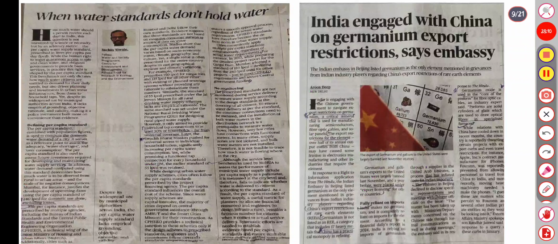Moving to the next, it is about when water standards don't hold water. The writer is telling how much water each person should receive a day. India's answer is arbitrary rather than science of necessity: the per capita supply standard is prescribed in liters per capita per day, LPCD. The human right guarantees access to safe, clean water. The benchmark not only dictates how much water citizens are entitled to demand daily, but also investment in urban water infrastructure. The per capita standard is a population figure used to compute the domestic water demand of a city and shortage of water. It is also used to assess future investment required. So 240 LPCD